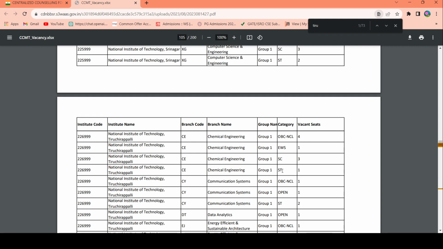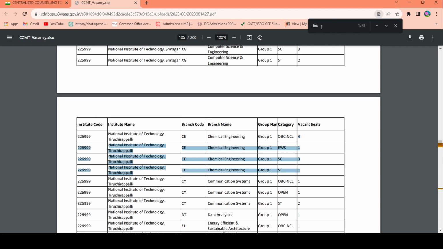If you are from, for example, OBC, don't think there is no seat available in the open category here. Don't make that mistake. Even if you are from the open category and you want, for example, chemical engineering in NIT Trichy, you can apply, because an ample amount of seats are available here at NIT Trichy in this specific branch. Similarly, you can search other branches.